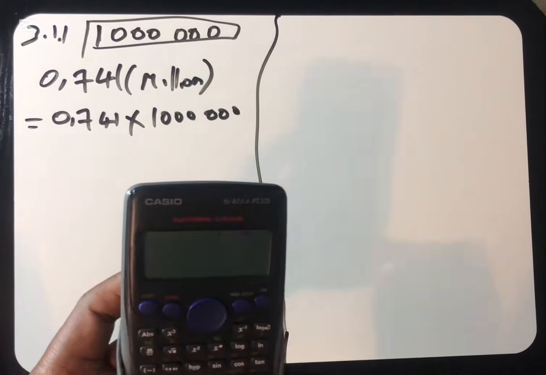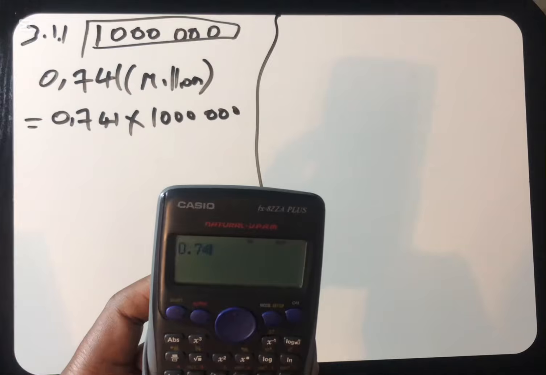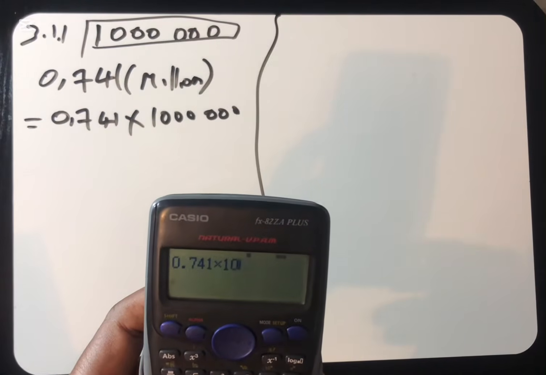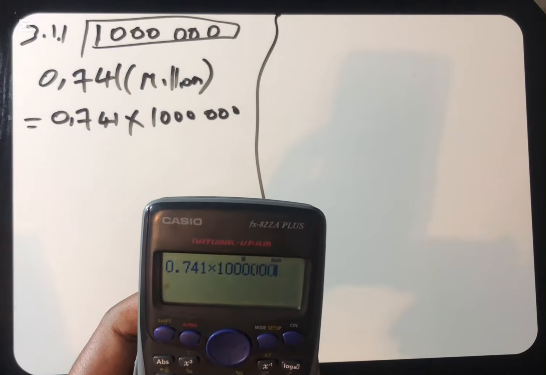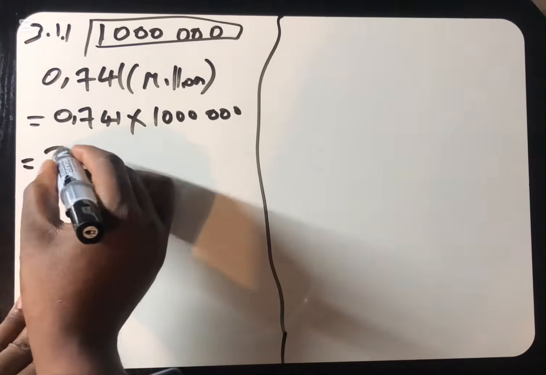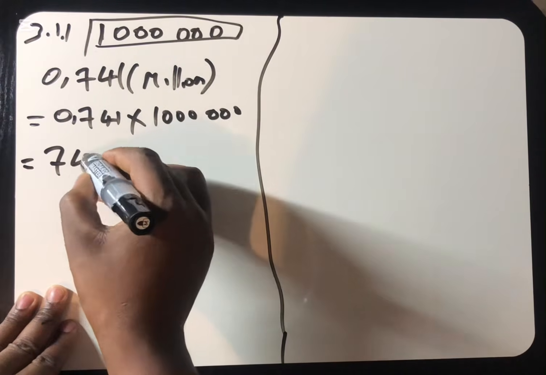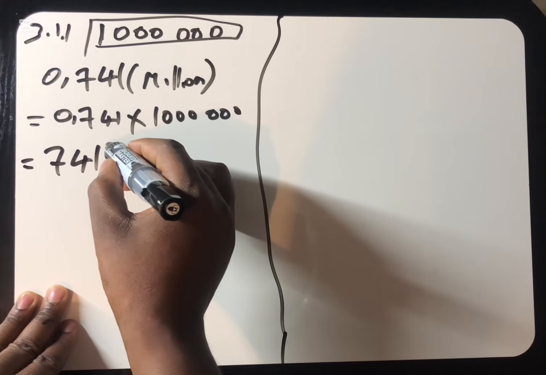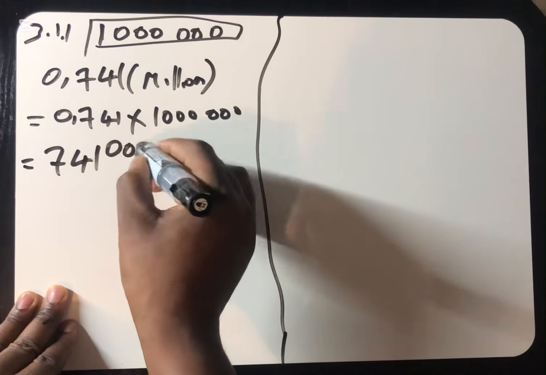Then you just say 0.741 multiplied by 1,000,000. You find that it is 741,000.